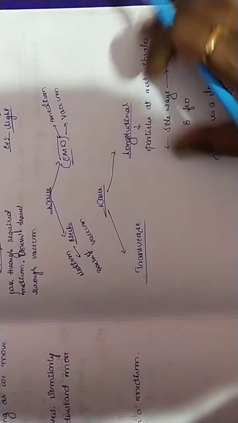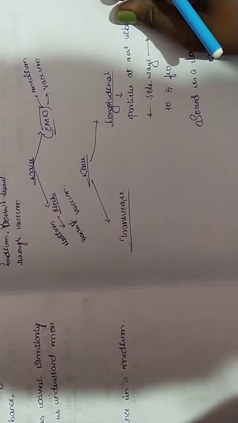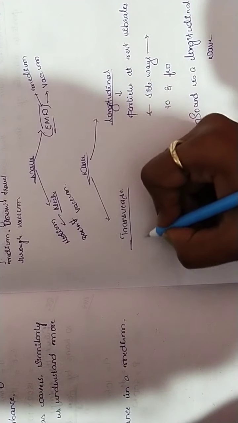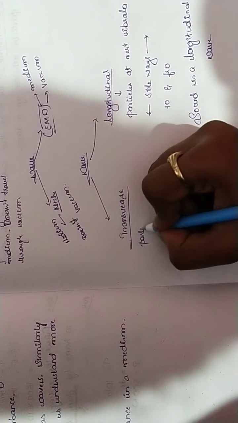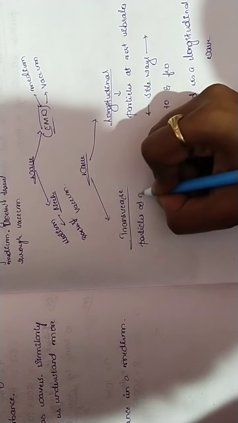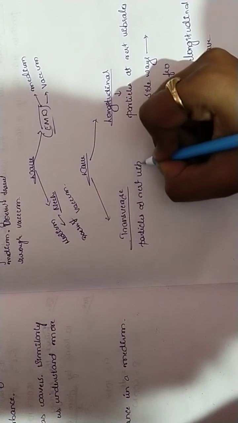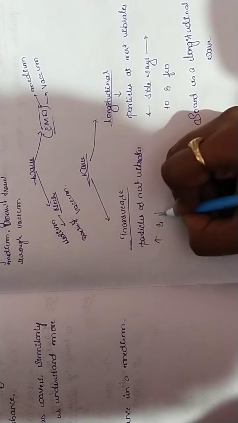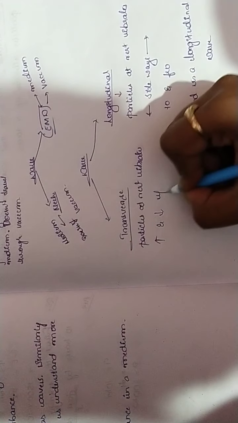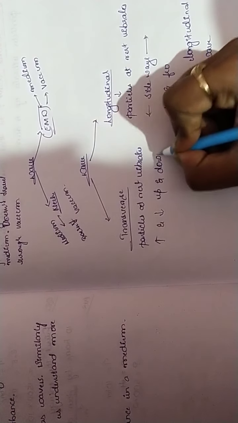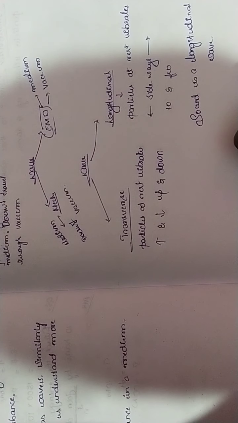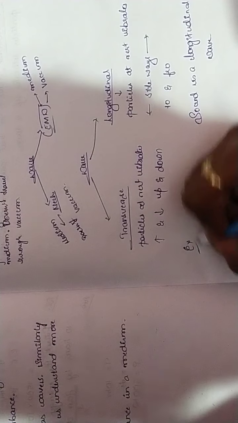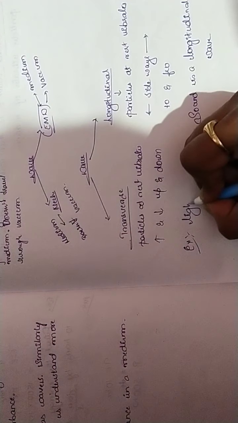So transverse means what? Transverse means that at rest the particles vibrate. Let me write it as particles at rest vibrate as up and down. Upper and lower, that we call transverse. So it transfers as up and downwards. That we can call transverse. For example, for transverse wave we can take light.